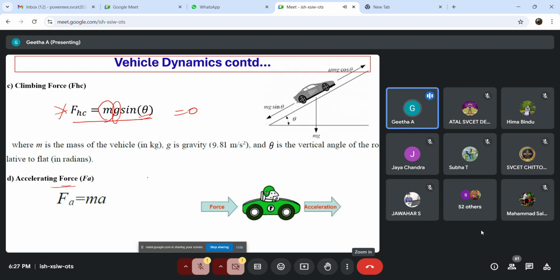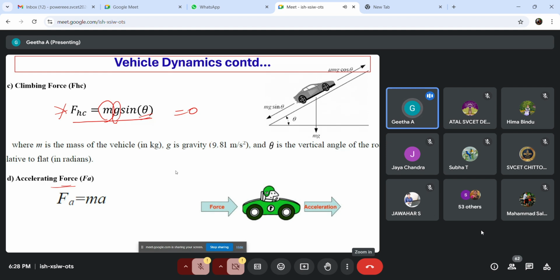And the fourth one is the accelerating force. Initially, let us assume the vehicle is running at 50 kilometers per hour, and I am going to increase that from 50 to 70. What will be the acceleration then? What is acceleration actually? It is the rate of change of velocity. Initially it is 50, now it is going to be 70, so the change is 20.